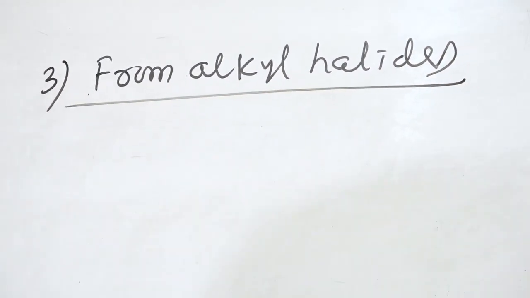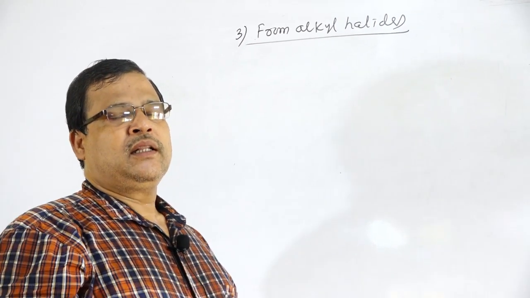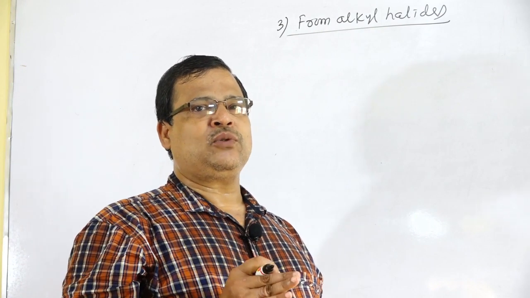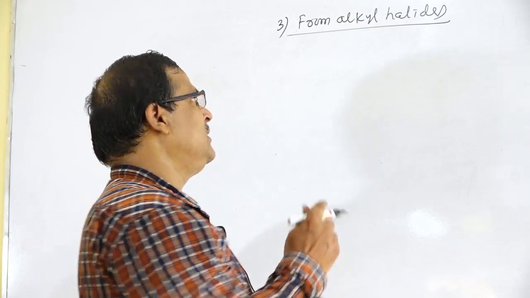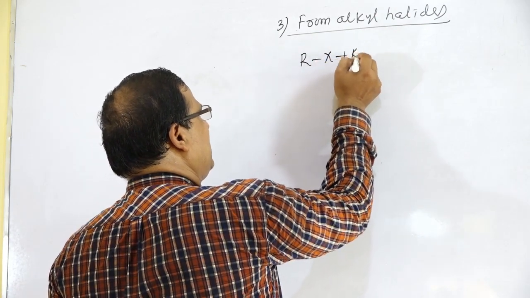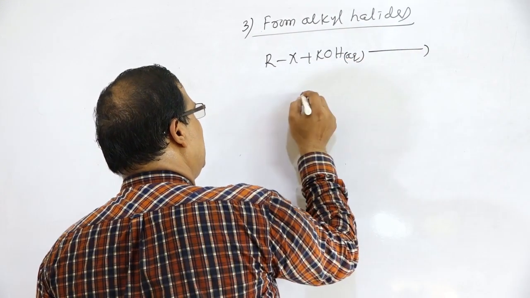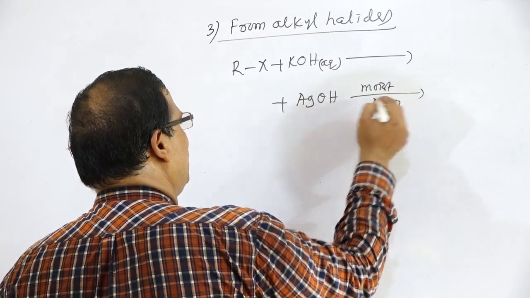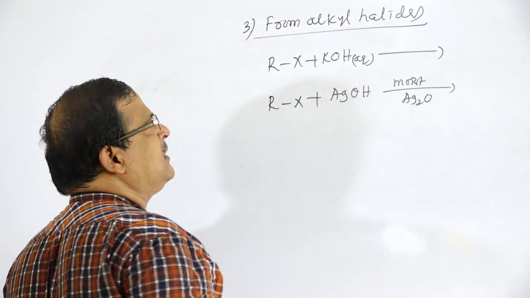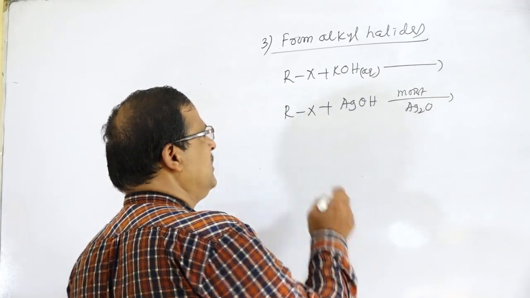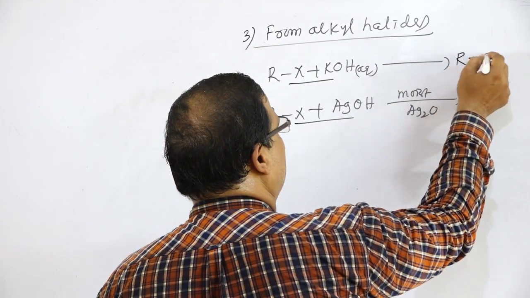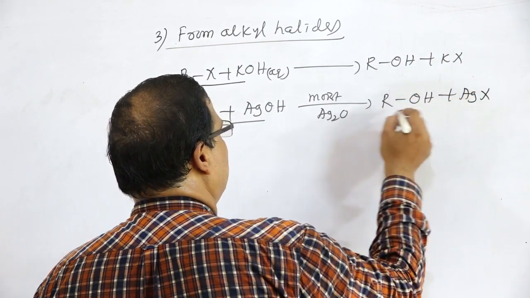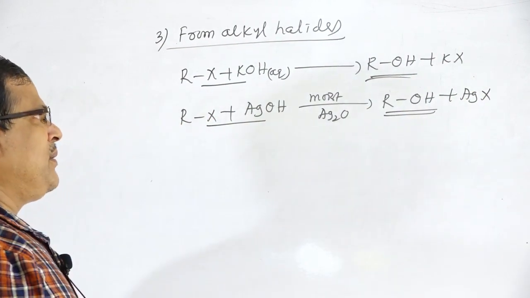We have already discussed in the alkyl halide chapter that whenever alkyl halides are treated with aqueous KOH or moist Ag2O, alcohols are formed. So RX plus aqueous KOH, or AgOH, which means moist Ag2O. Alkyl halide treated with aqueous KOH or moist Ag2O gives ROH plus KX, or ROH plus AgX. That is the formation of alcohols.